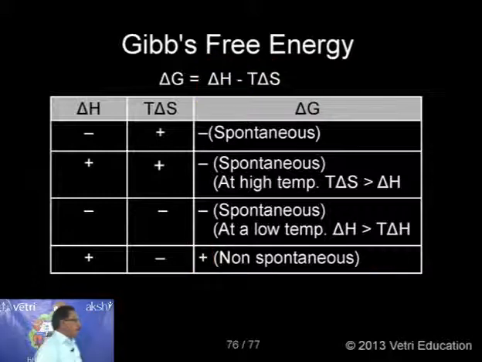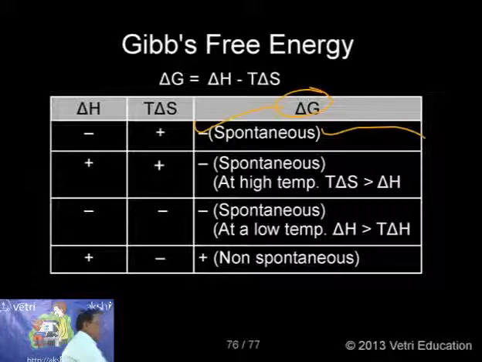So let me conclude now. The idea here is, if the delta G value is negative, it is spontaneous, but there are conditions. This is for all exothermic reactions.